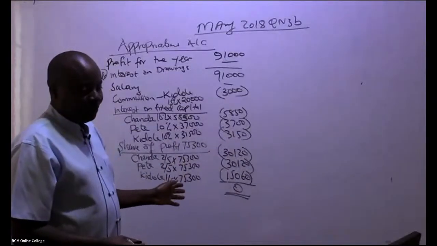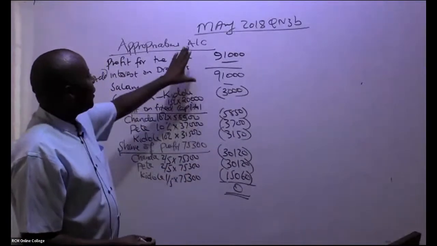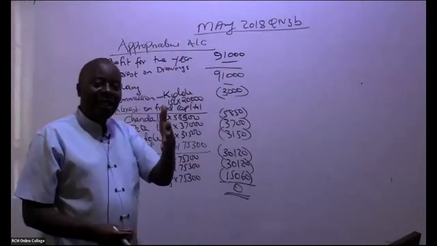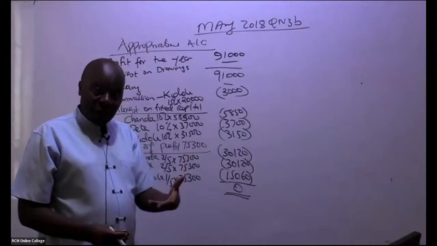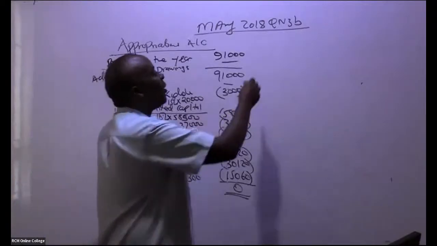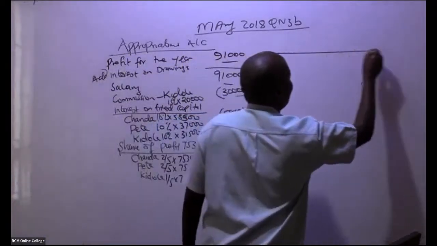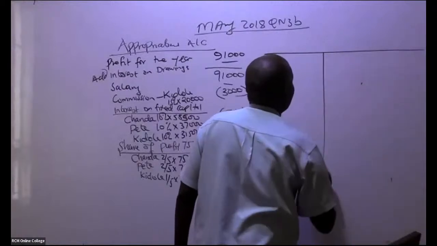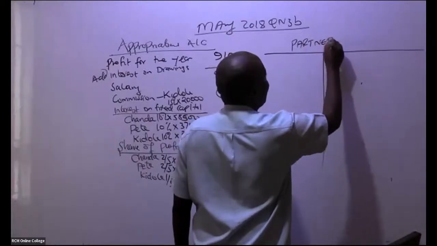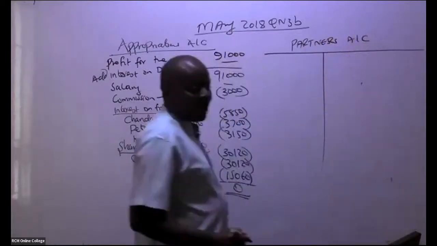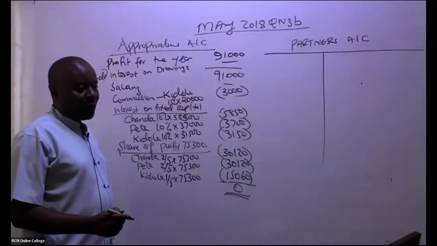Now, once I have this appropriations account, practically, this is something I normally see happening at the end of every year because I run a partnership. So in this case, you go ahead and give us a partners account.